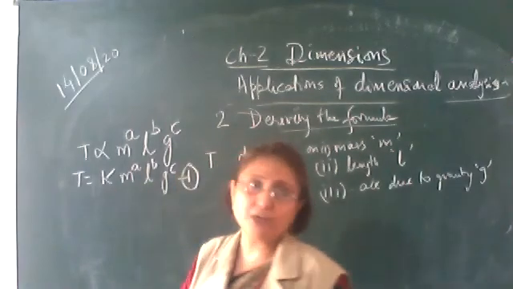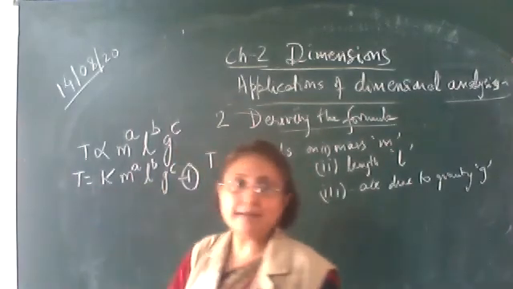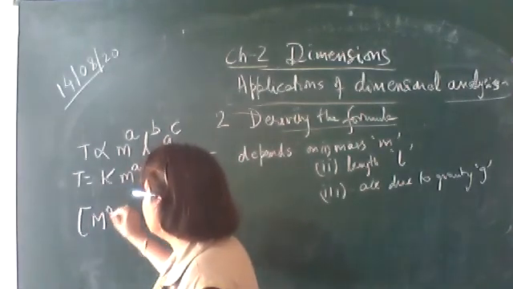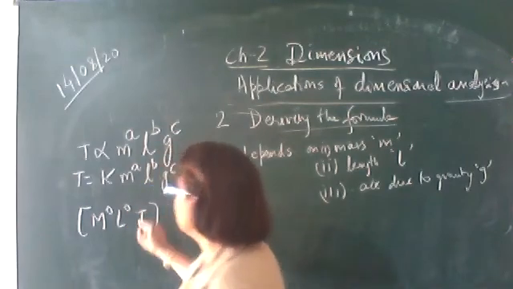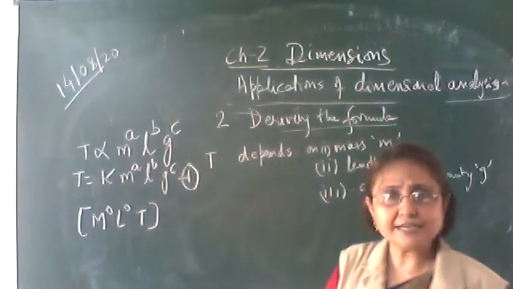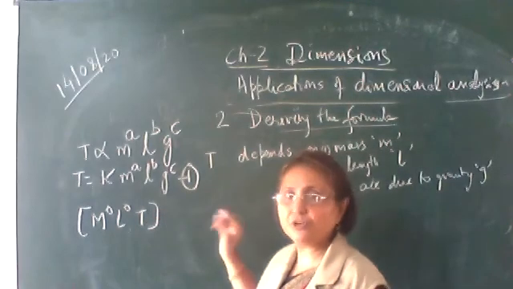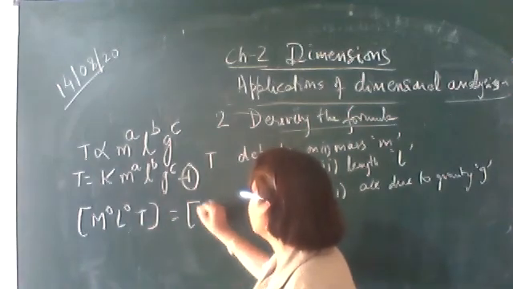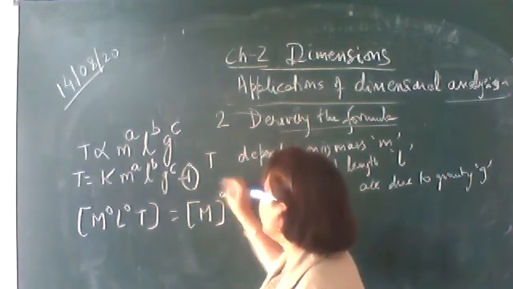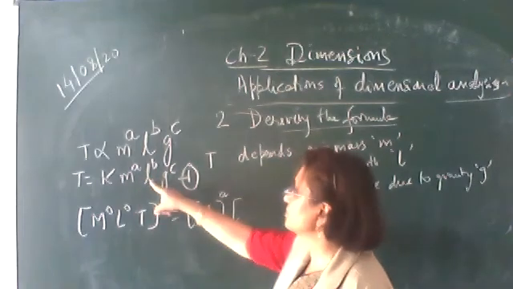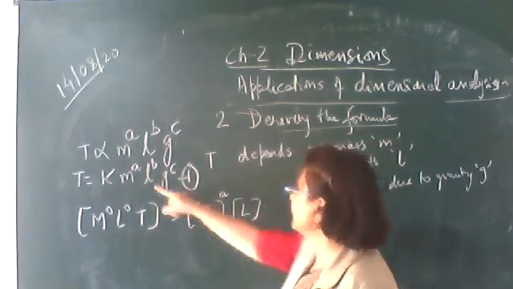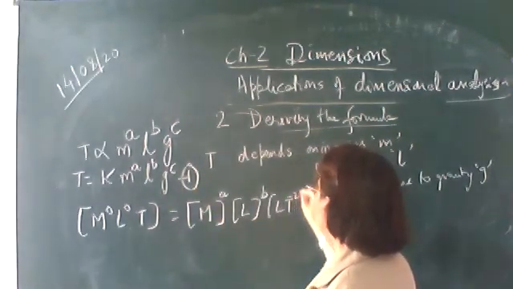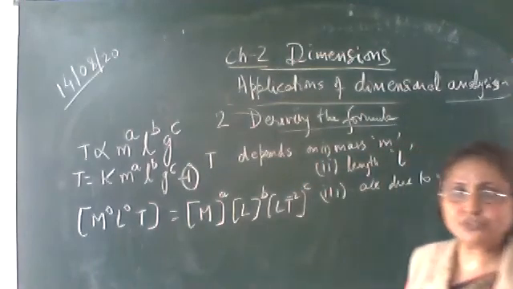In order to find out a, b and c, we substitute the dimensions of each of these physical quantities. Time period has a dimension M raised to the power 0, L raised to the power 0, T raised to the power 1. It is the time taken to complete one oscillation, so it is T only. k is a dimensionless constant. m has a dimension capital M raised to the power a. We are substituting the dimensions of each of these physical quantities. Length has a dimension capital L. Acceleration due to gravity has a dimension L T raised to the power minus 2, raised to the power c.